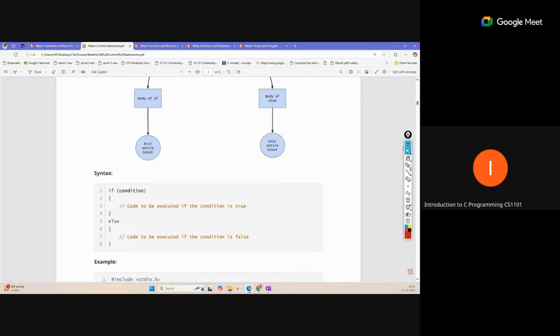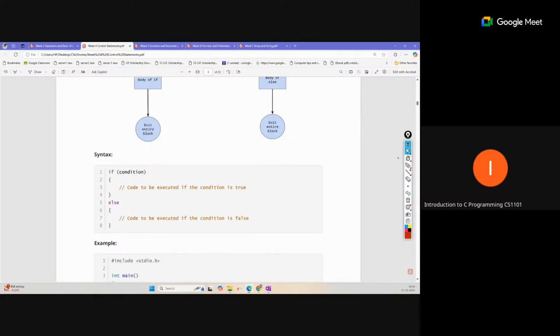And if we have an else part for that if, the control will move to the else part. Otherwise, if we don't have an else part, the if part will be skipped and that execution will not happen. That is the control. Here you can see that if this condition is true, control will move to this side, otherwise it will move to the other. What you write inside the body is a separate matter. So this is the basic idea of the conditional statement.